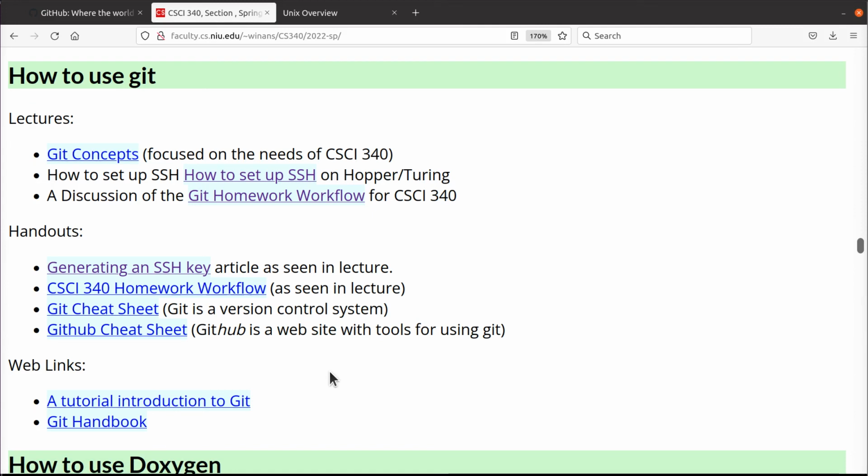All right. If you really want to know more and get the bigger picture, there's tutorials and things online around the web. That's what these links are for down here. All right. These are the lectures for the class. These are the handouts specifically for the class and are mentioned in the lectures. And the web links down here are additional information, Wikipedia pages and things like that.